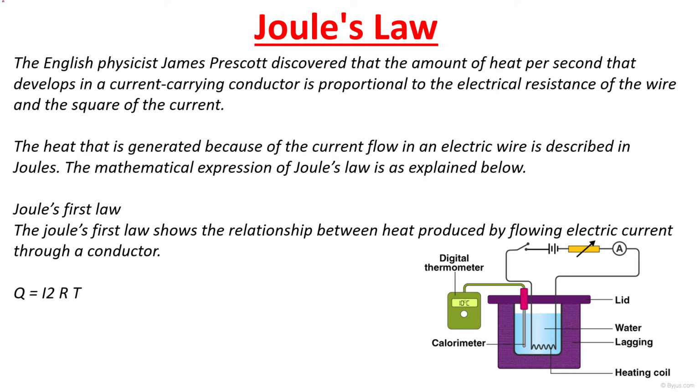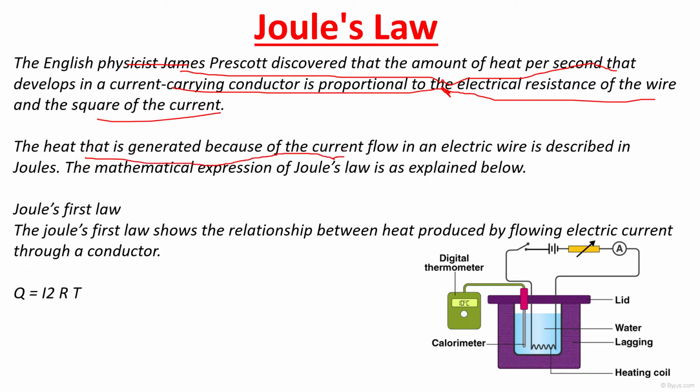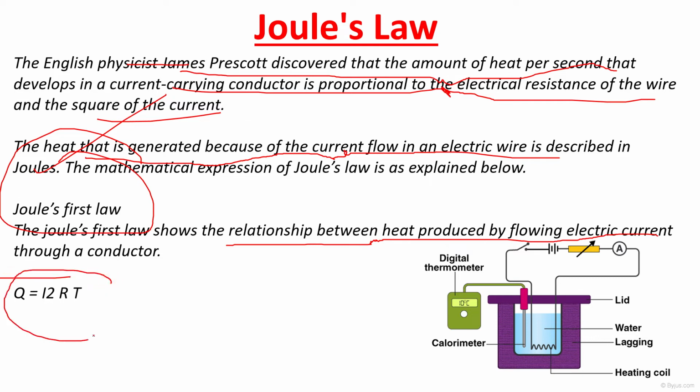Next is Joule's law. The English physicist James Prescott Joule discovered that the amount of heat per second that develops in a current carrying conductor is proportional to the electrical resistance of the wire and the square of the current. The heat that is generated because of the current flow in an electric wire is described in joules. And Joule's first law is that the relationship between heat produced by flowing electric current through a conductor is given as Q is equal to I squared RT. So this is the diagram that signifies Joule's law.